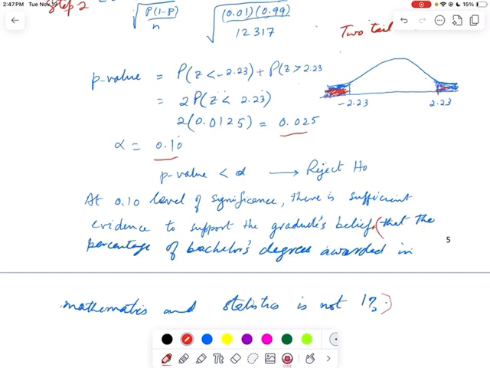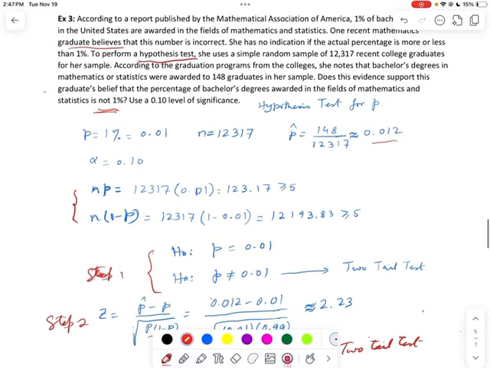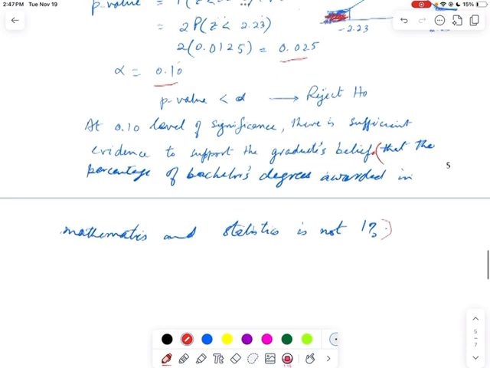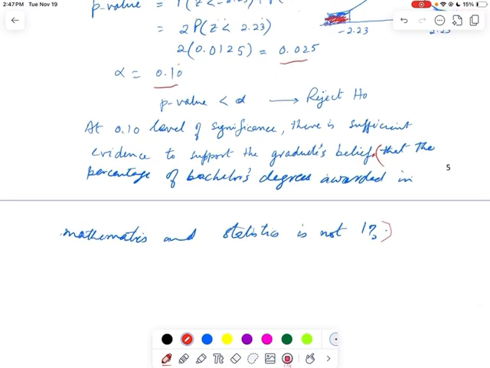So you can stop here, or if you want to keep going, just copy down these words from the last sentence. Support this graduate's belief that the percentage of bachelor's degrees awarded in mathematics and statistics is not 1%. So that, and your answer here. So this is how we do these hypothesis tests. Next we will meet in section 10.6, which is for the chi-square distribution.